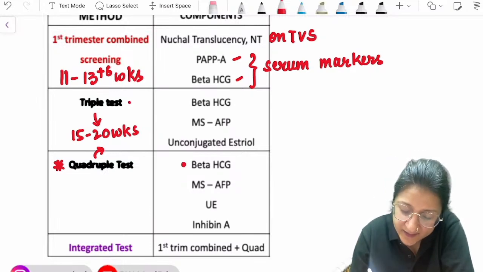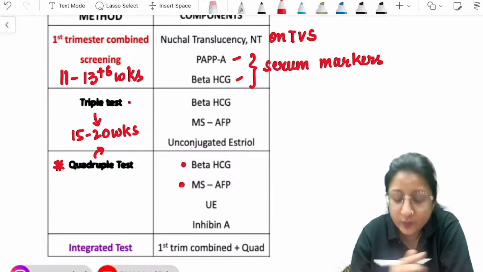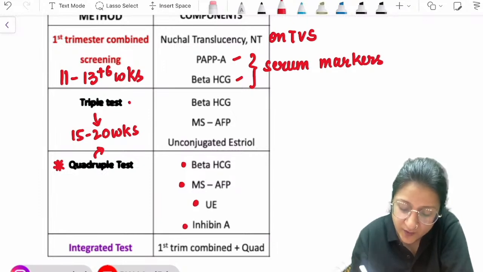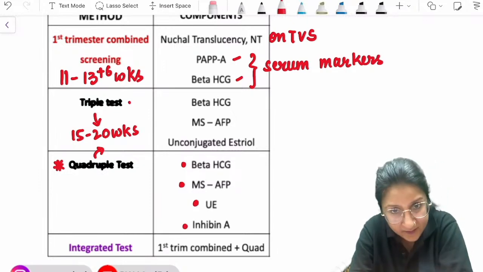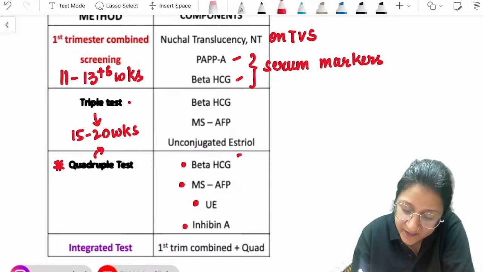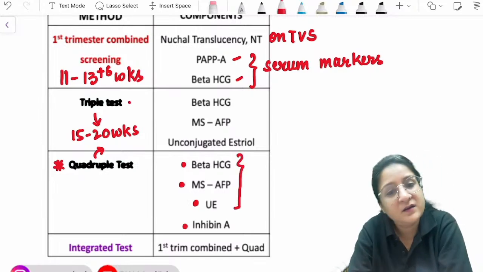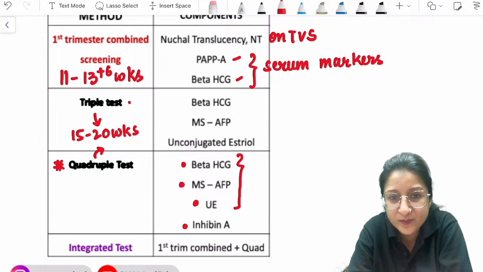It contains beta HCG, maternal serum alpha fetoprotein, unconjugated estriol, and inhibin A. Okay, fine. If only these three are done, then it is the triple test. All right, so these are the markers for the quadruple test that are done.